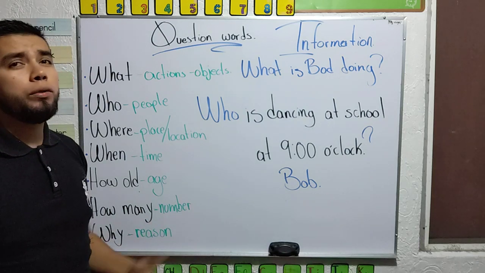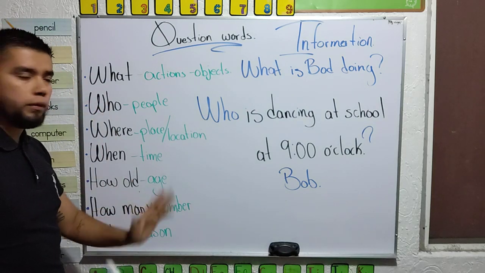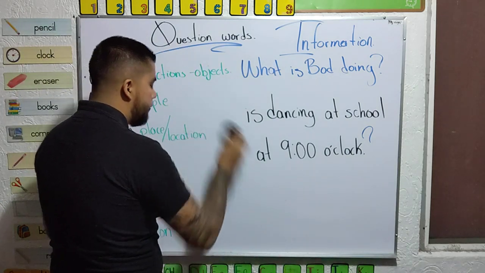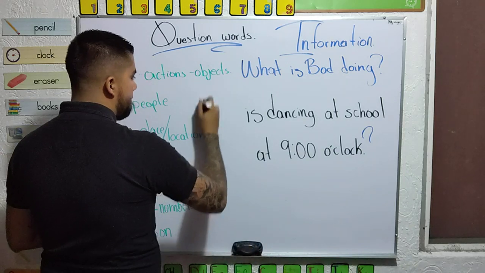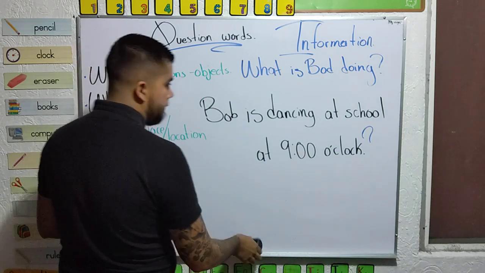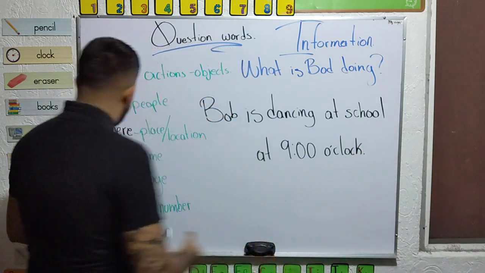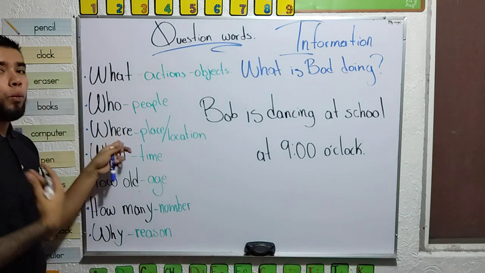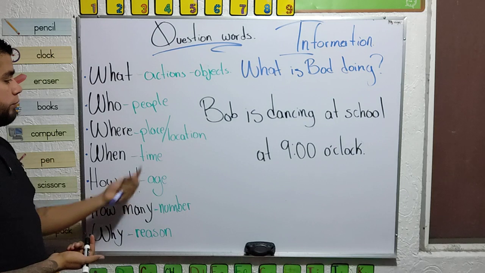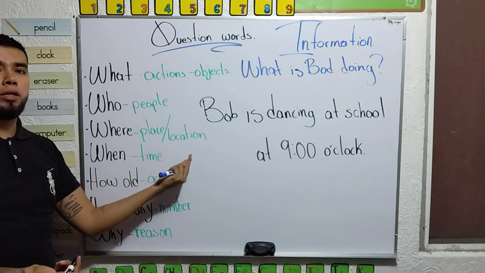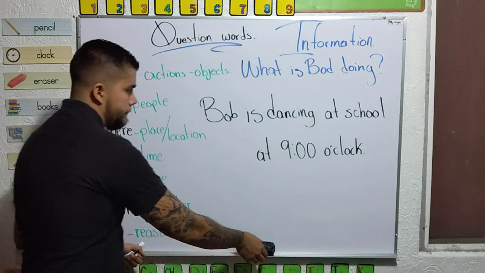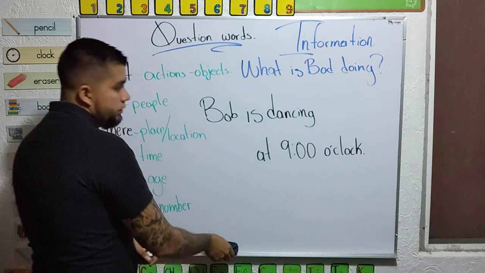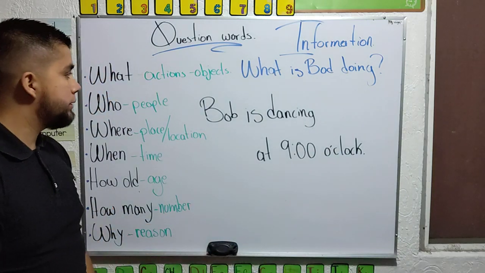In some cases, we can include animals. But in this case, who is for people. Yeah? Now, let me put Bob back. Now, we have what and who. Then we have where. Where requires information about place and location. So in this case, imagine we don't have the information about the place.